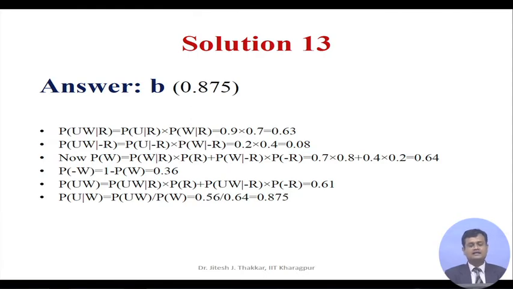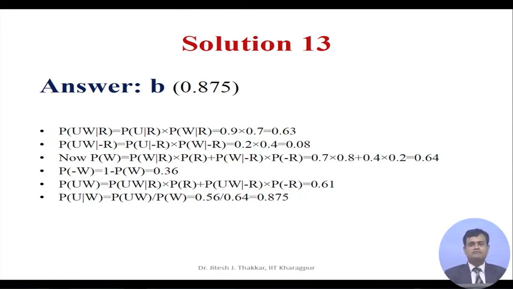In a similar way, you can evaluate the probability that people will bring the umbrella when the grass is wet, given that there is no rain. It can be expressed as probability UW given not R, equal to probability U given not R into probability W given not R, equal to 0.2 into 0.4, which is equal to 0.08.